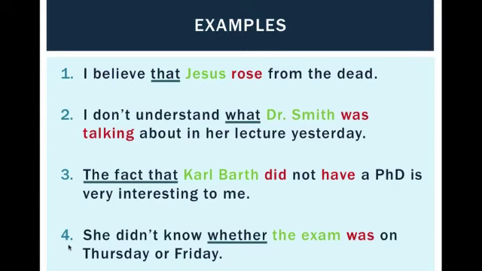And number 4, she didn't know whether the exam was on Thursday or Friday. Here, whether, a key word for noun clauses, the exam, the subject, was the verb. She didn't know whether the exam was on Thursday or Friday. So you can see, whenever we have a noun clause, we must have a key word or phrase, a subject, and a verb.